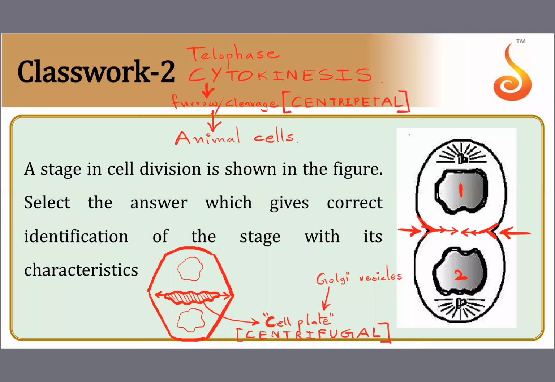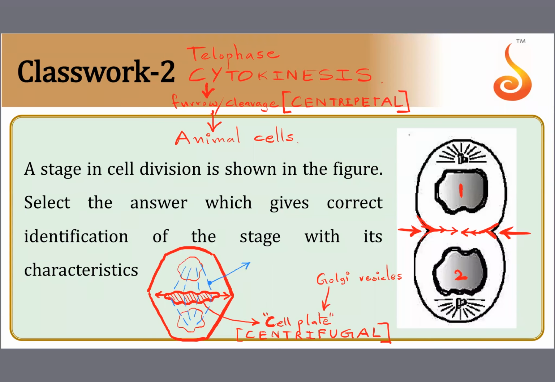And one more thing, this cell plate is associated with spindle fibers. See, there are a lot of spindle fibers which are still there. Cell division is over. Nuclei are formed. Karyokinesis is over. But spindle fibers are still intact. This is what happens in a plant cell. And what do we call these intact spindle fibers?